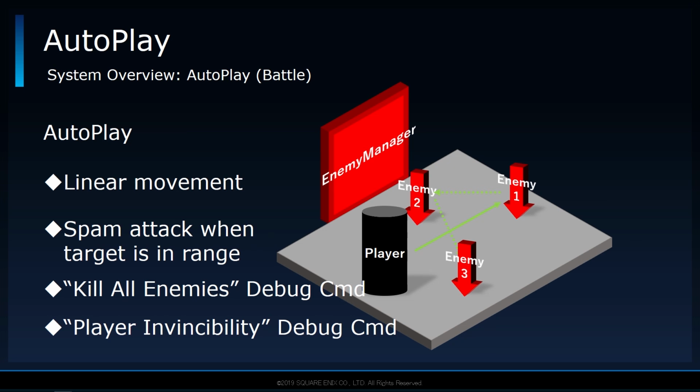So it is possible to get into situations where the player is unable to carry out a single attack. For example, if the player were to get stuck on an environment, or if the enemy is larger than the range used for determining whether to attack. To counteract this, after a certain amount of time passes, the system would use a debug command that kills all enemies. To prevent game overs from occurring, another debug command is used to make the player invincible.